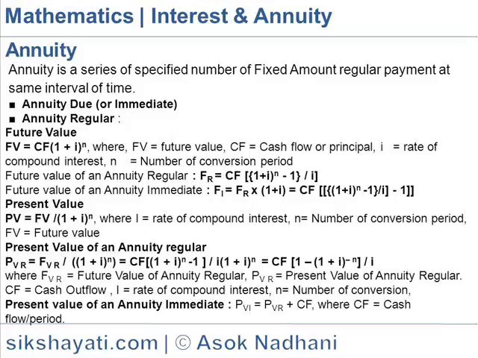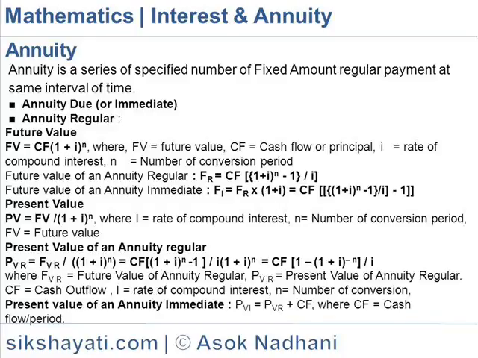Annuity due or immediate is when the payment of installment is made at the beginning of each annuity period. For example, first day of month, first day of year, etc. Annuity regular is when payment of installment is made at the end of each annuity period, that is, end of month, end of year, etc.